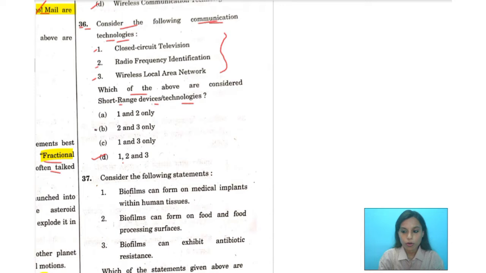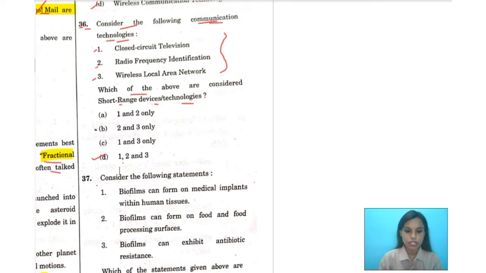Okay, but before moving over to the next question, let me tell you why I chose these three technologies to be considered under communication technologies. Let me tell you something about short-range devices. What are these? Short-range devices are radio devices that offer a low risk of interference with other radio sources, which is usually because their transmitted power and hence their range is low.